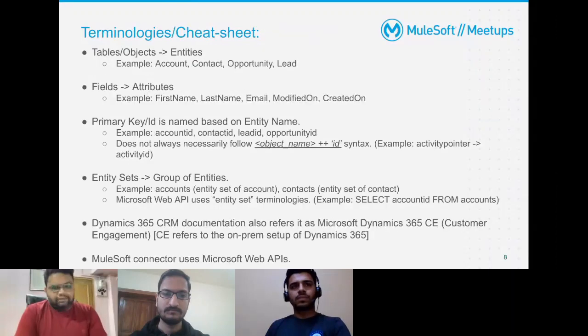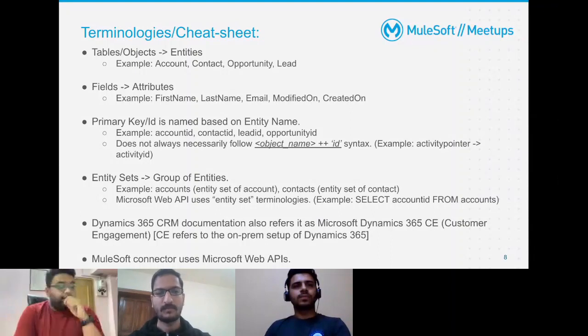So whenever we say entity, it's a table in terms of database, and an object in terms of Salesforce. For example, account, contact, opportunity, lead, and anything that comes in a regular sales workflow, or a service workflow. Anything that's a table or an object is an entity.